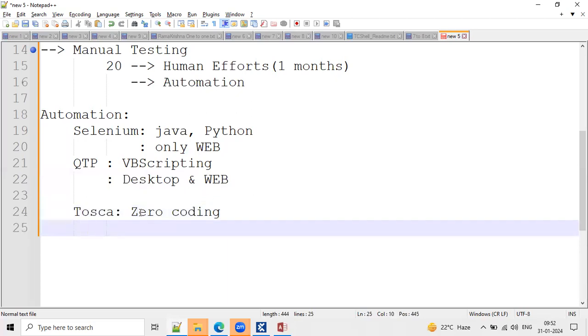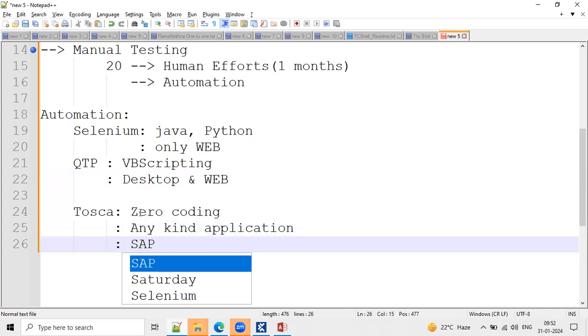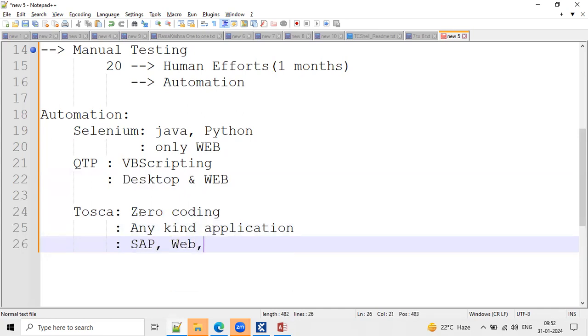And one more advantage of Tricentis Tosca is that we can automate any kind of application, meaning different application categories. We can automate all SAP based applications, web applications, and desktop applications.